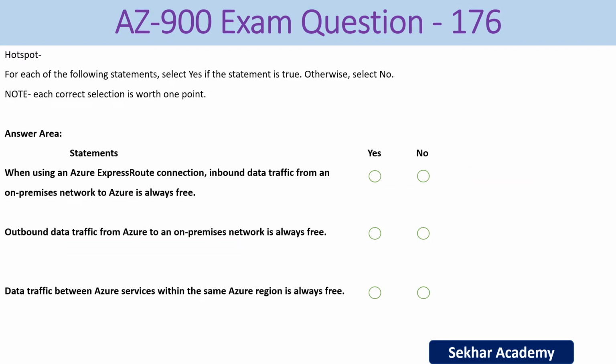AZ-900 exam question number 176. For each of the following statements, select yes if the statement is true, otherwise select no. Note, each correct selection is worth 1 point. In the answer area, we have three statements. Let's go to statement 1. When using an Azure ExpressRoute connection, inbound data traffic from an on-premises network to Azure is always free.